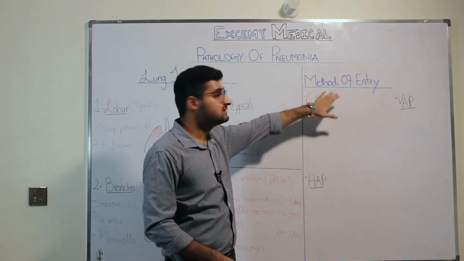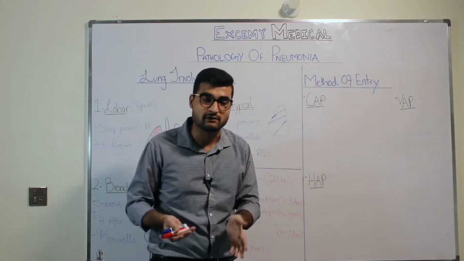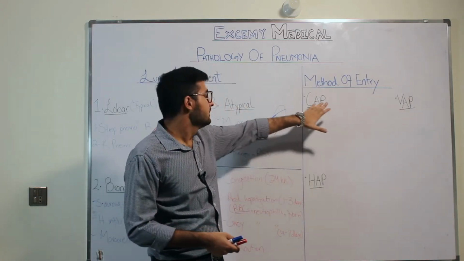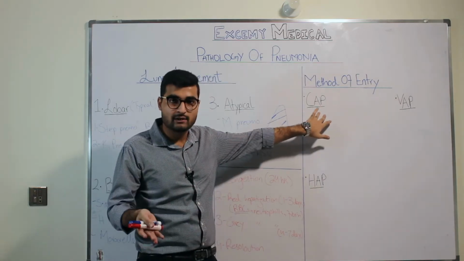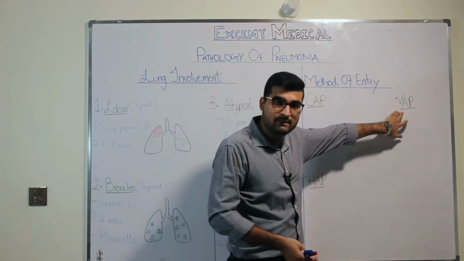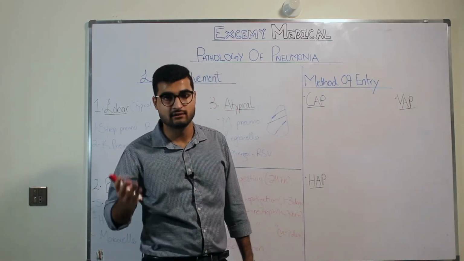The other classification is basically based on the method of entry. So, what do I mean by method of entry? We have three different types. CAP is basically community acquired pneumonia. HAP is basically hospital-acquired pneumonia, and VAP is basically ventilator-associated pneumonia.